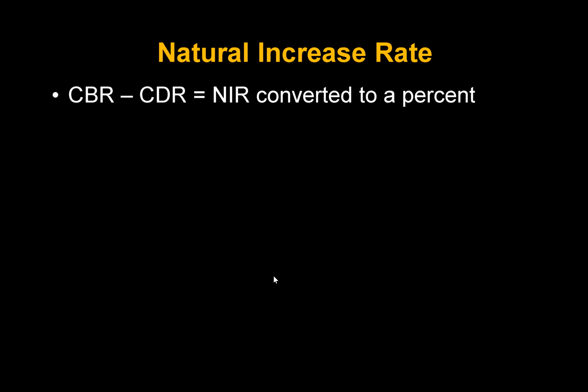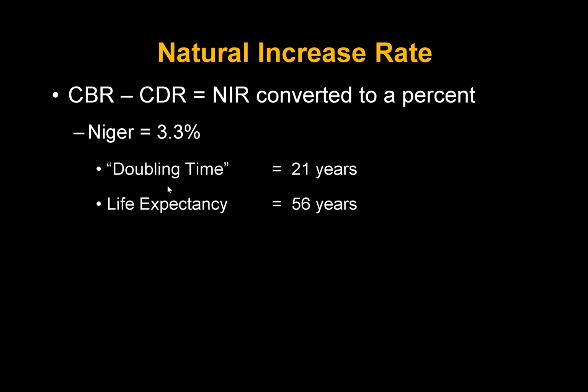So how do we look at how populations grow or decline? And that's the natural increase rate. Basically, it's the crude birth rate minus the crude death rate. And then we convert that to a percentage. So, for example, in Niger, the natural increase rate is 3.3%. Now, that doesn't mean much to most of us when we look at the number, but that's very high. That means that if they continue at that rate, their doubling time will be 21 years.